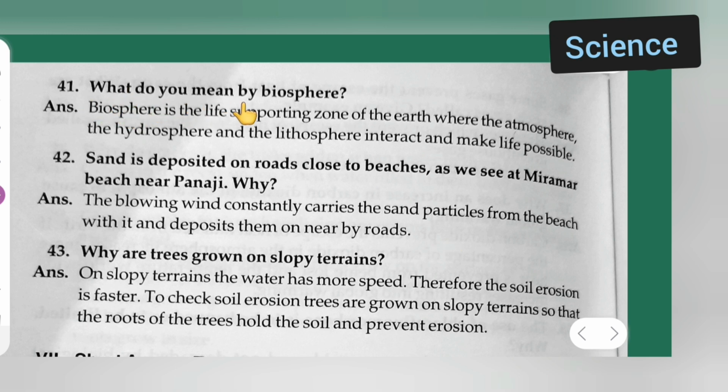What do you mean by biosphere? Answer: biosphere is the life supporting zone of the earth where the atmosphere, the hydrosphere and the lithosphere interact and make life possible. Question number 42: sand is deposited on roads close to beaches, as we see at Miramar Beach near Panaji. Why? Answer: the blowing wind constantly carries the sand particles from the beach with it and deposits them on nearby roads.